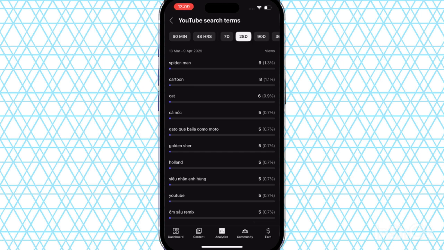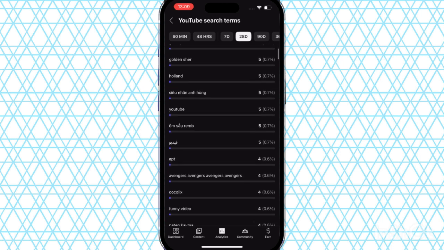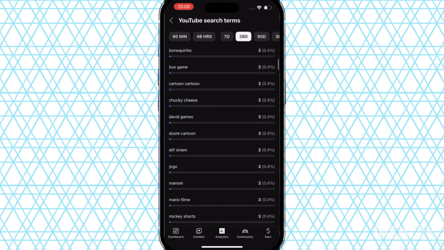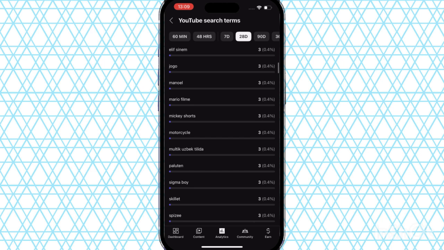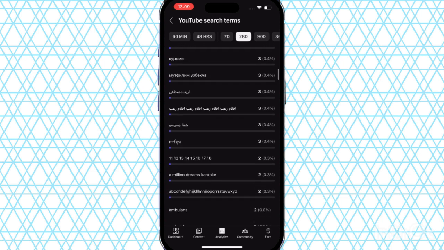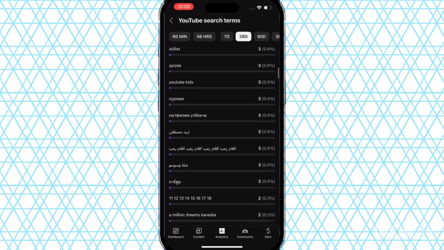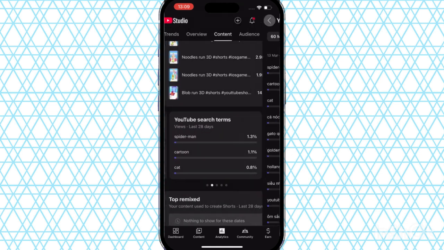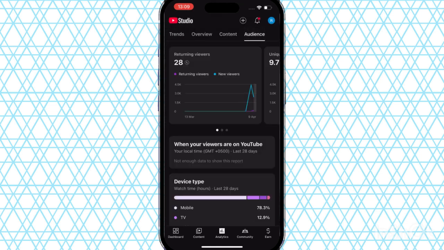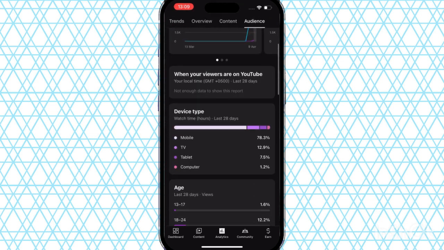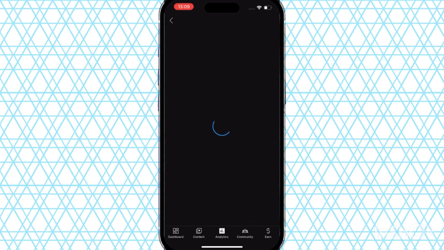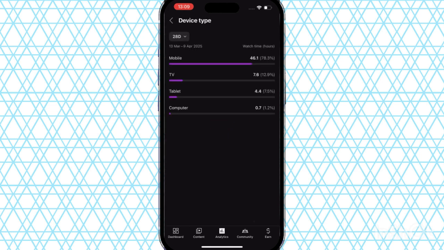Now you can see the top searches, like what people search, and my videos appear on their screen. So these are the searches that they search and my video appears on the screen. All of these are searches. So here you can see how viewers find your videos, and after using these tags, you can get more views, and your channel will get more traffic.